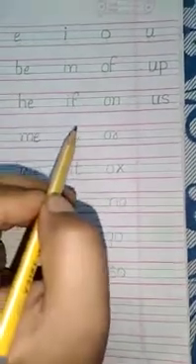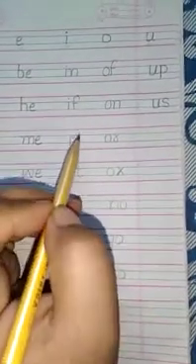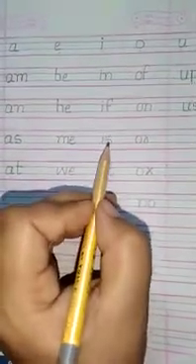Now we will repeat all these words. I, N, in. I, F, if. I, S, is. I, T, it. Now you children repeat it again. Yes? Okay.